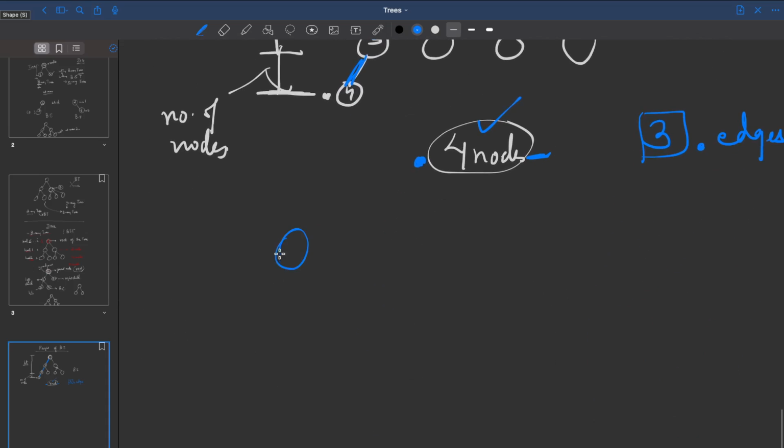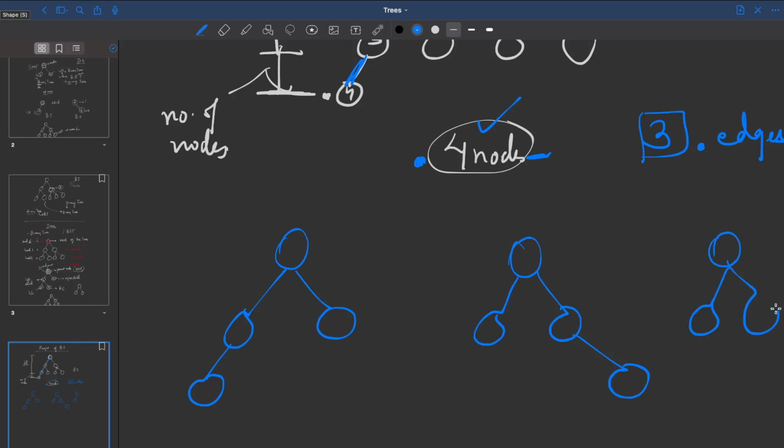Let's take some more examples to get more understanding. Let's talk about T1, T2, T3. Height is nothing but starting from the root, what is the lowest child you have, right? The depth is still here. So from here, if I have to mention the height of the tree in terms of nodes, how many are there? 1, 2, 3. So these are 3 nodes. Or in other words, you can talk about it as 2 edges. If you mention 3 nodes, it's basically 3 minus 1, which is 2 edges.